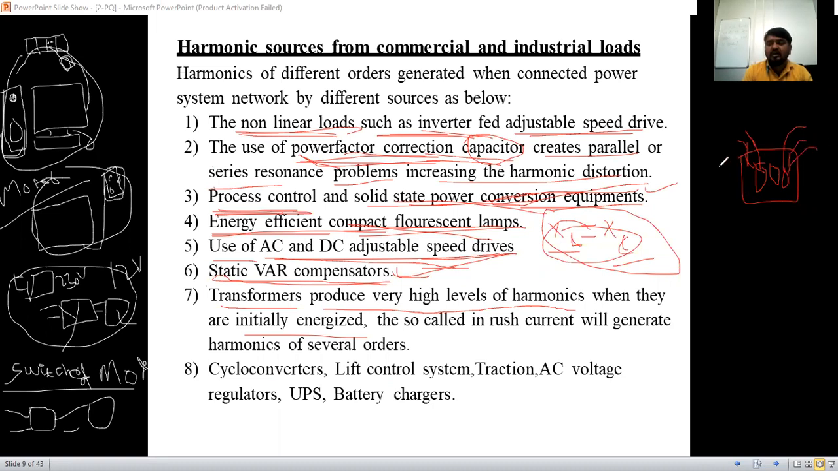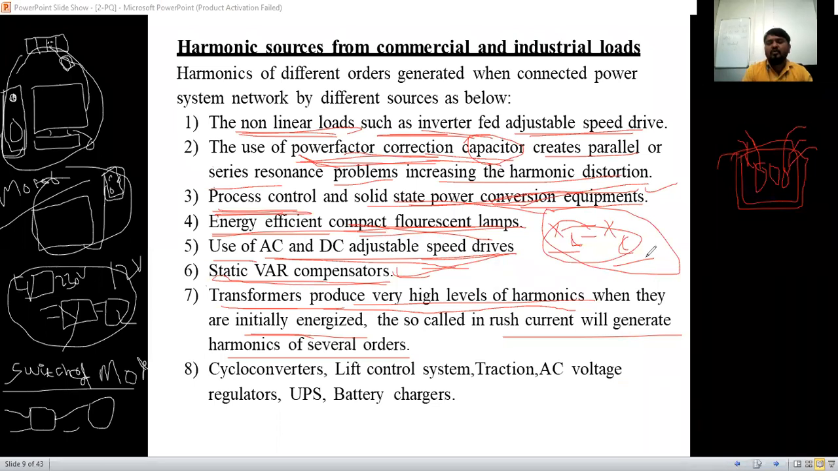So for the initial condition, whatever the energization process is there, it is going to produce the harmonics. The transformer produces very high level of harmonics when it is initially energized. So the inrush current will generate harmonics of several orders. Several order harmonics it is going to produce during the starting, energizing the transformers over there.